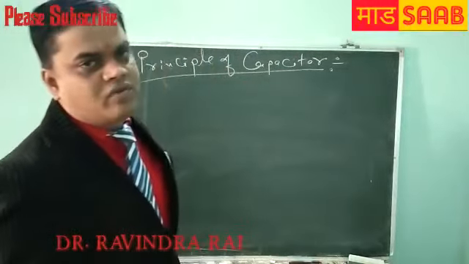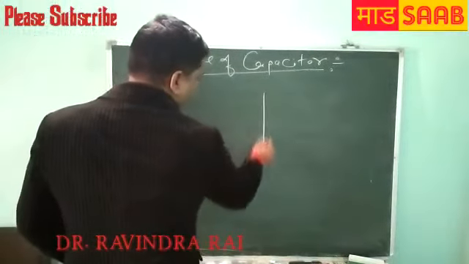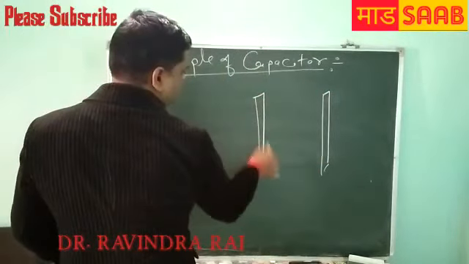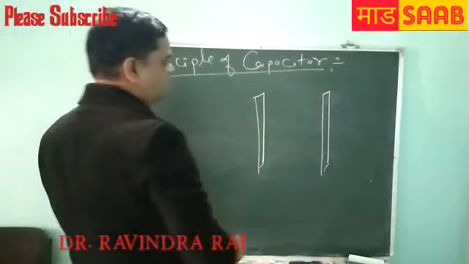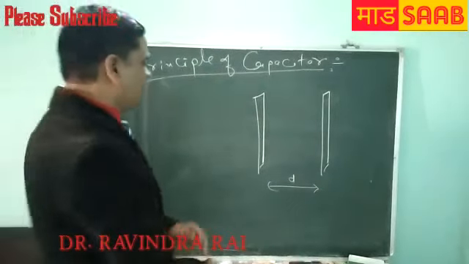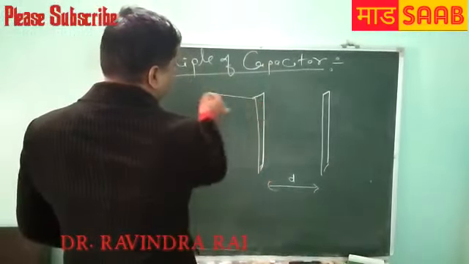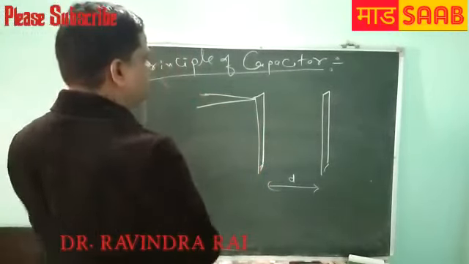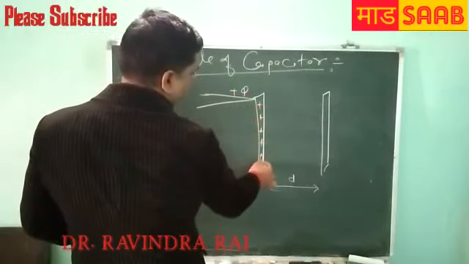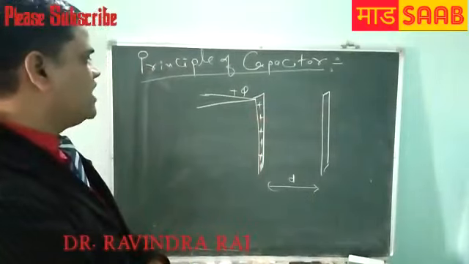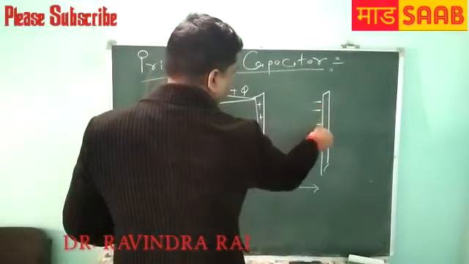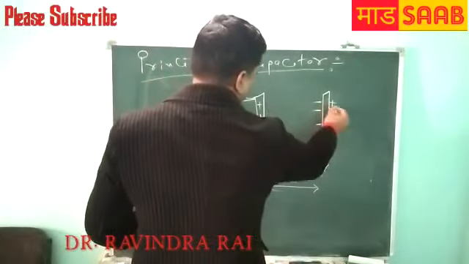So very easy, there are two metallic plates arranged parallel with a small separation d. The other conductor is given a positive charge, which is distributed uniformly, so internally it is negative and externally positive.